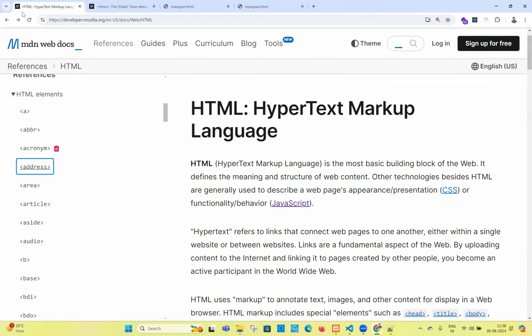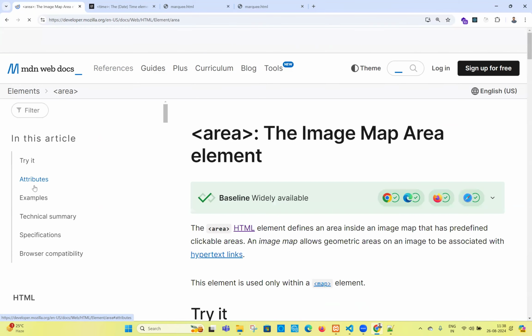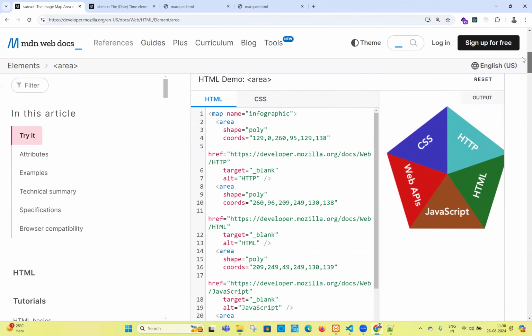Okay, right. Come again, area tag. I'm not going to discuss area and map separately. Area and map are a combination. For example, I have an image. In the image, I have different portions. I want to mark this, I want to mark this. Otherwise, let us click on this area. We have to know the coordinates properly. This is area. Can you see?